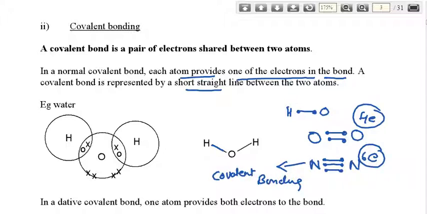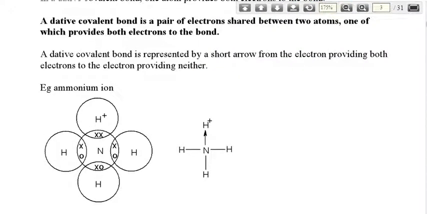Now, consider one more example, the ammonium ion. In that case, a dative bond allows the sharing of two electrons, where both electrons are provided by one atom. In ammonium we consider a dative covalent bond, where a pair of electrons is shared between two elements and one of them provides both electrons to the bond. That is also considered in terms of coordinate bonding.